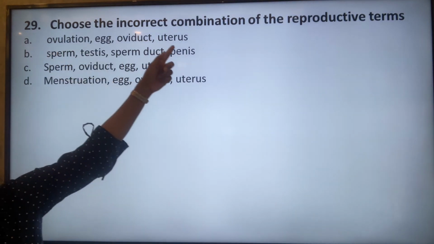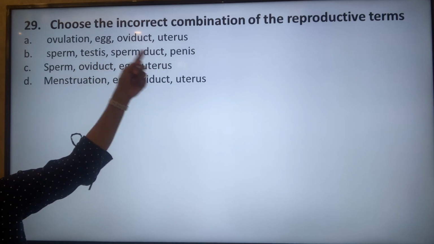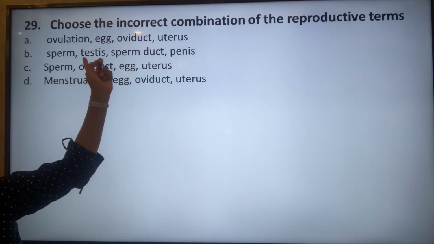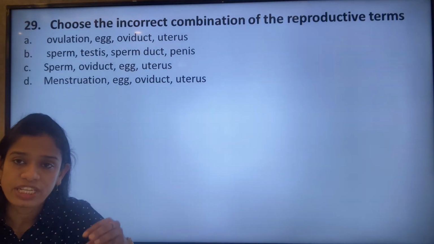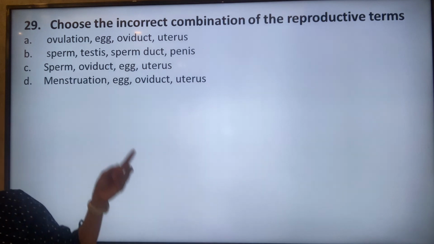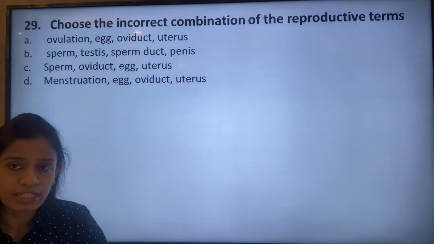So this is a correct sequence. Next is sperm, testis, sperm duct, penis. Sperm is produced in the testis, and then it is given into the sperm duct, which takes up the sperms, and then through the urethra it is passed on to the penis, from where it is given out.